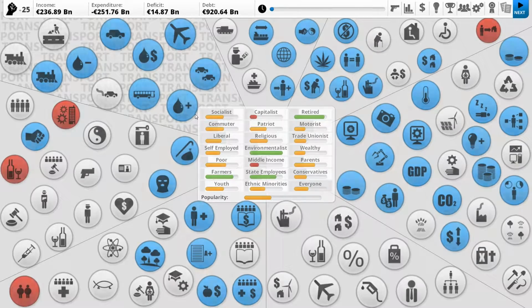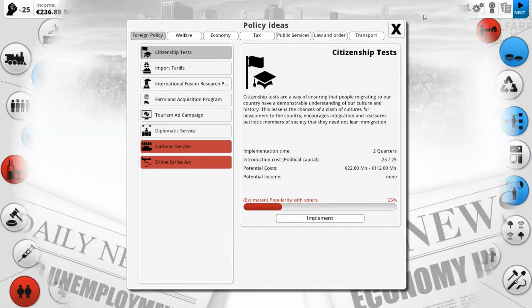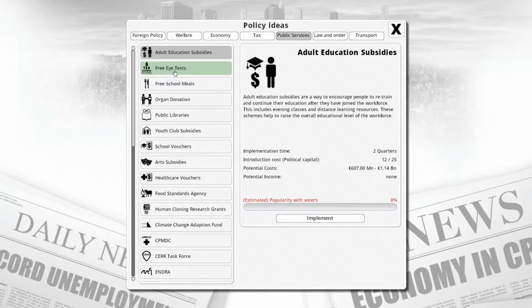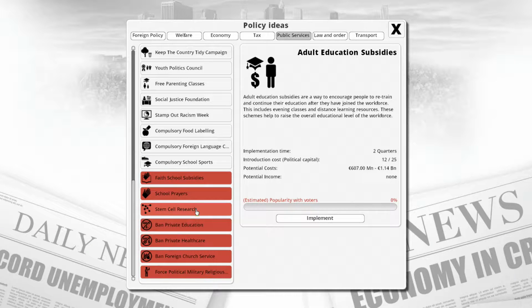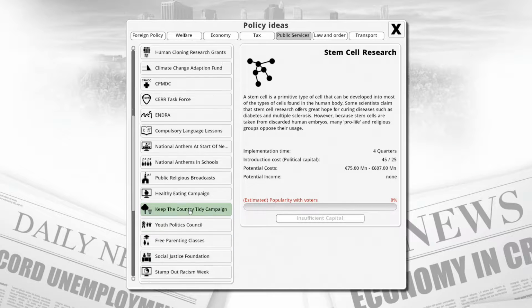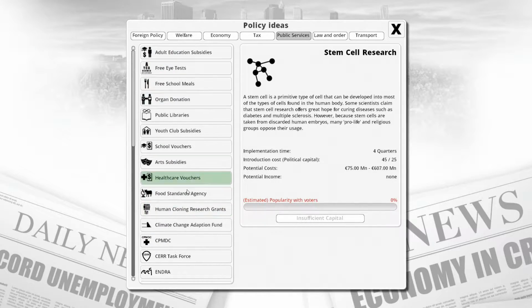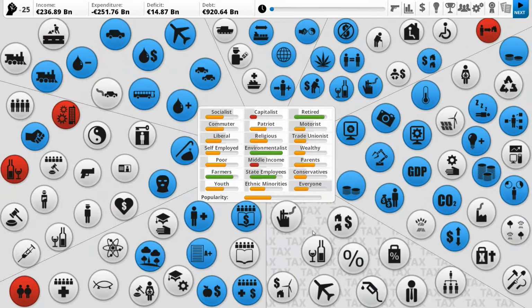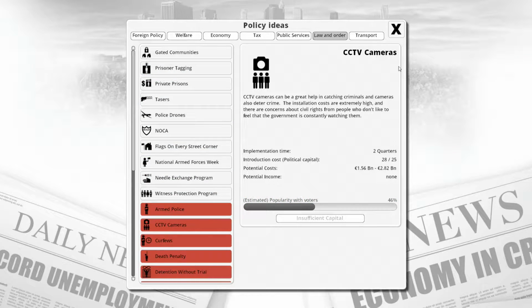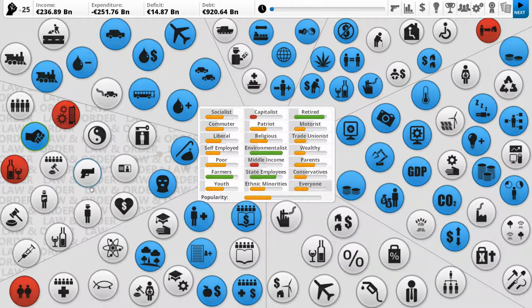So yeah. Right, so first thing I want to do, one of the ideas we had before was very nice. First of all, actually, let's get some law and order in place. CCTV cameras. I want to bring in stem cell research for sure. CCTV. Can anyone see CCTV? Do we already have CCTV? No. It wasn't under law and order, was it? Here we go. So it's going to cost me quite a bit. So we'll actually leave that for now. We'll get that next turn.